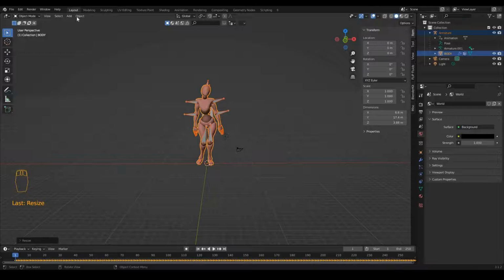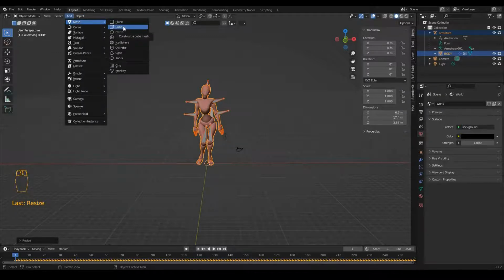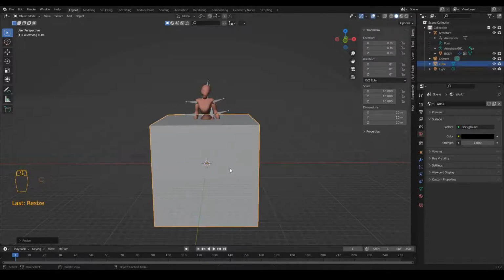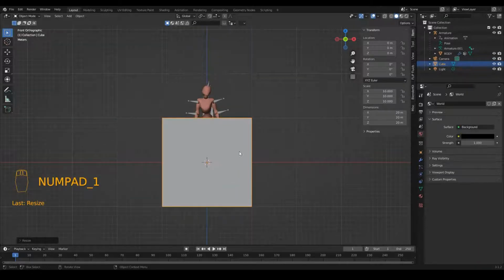Now I will add a cube, and I will also scale it up 10 times by pressing S and 10 on the keyboard. I will press 1 on the numerical keypad to see the front view, and I will move this cube by using move tool.